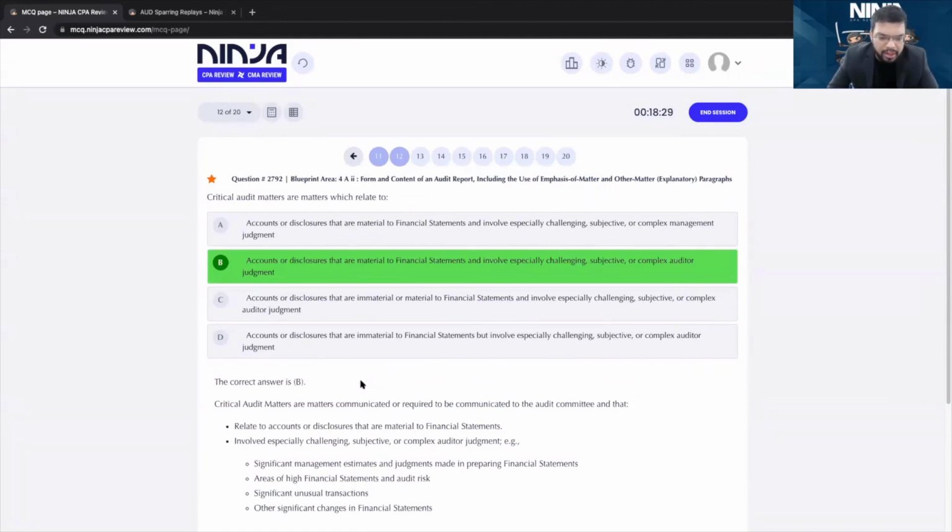Are we clear why B is correct? Make sure you read option A and B very carefully. If you're in a rush, you can mark A as the correct one. Because it's not management judgment, it's areas with complex auditor's judgment required. Answer is B.